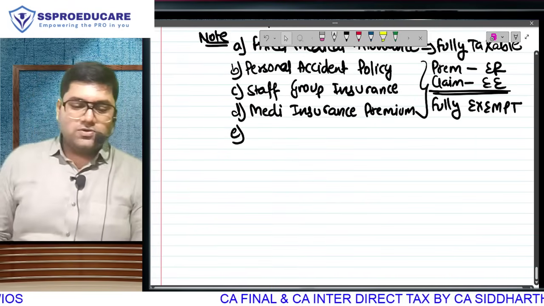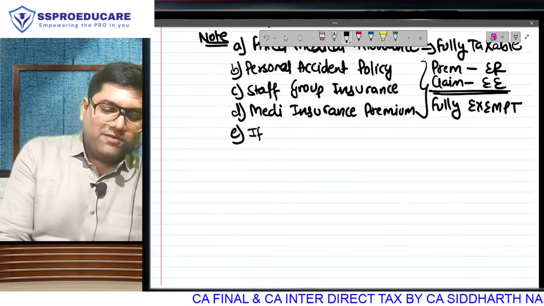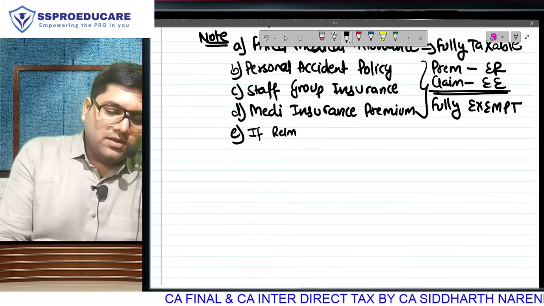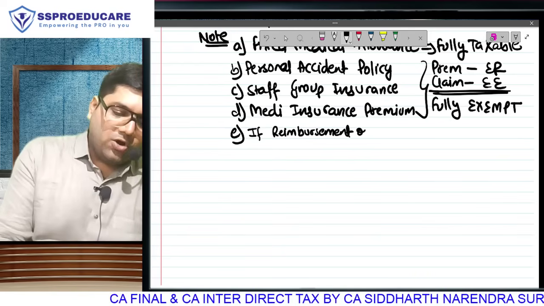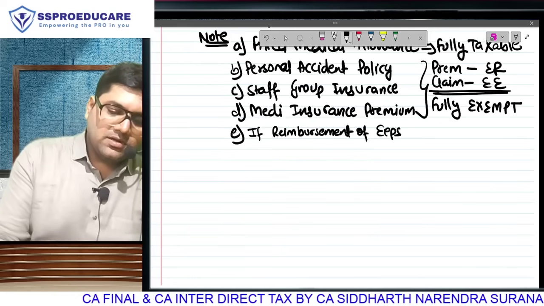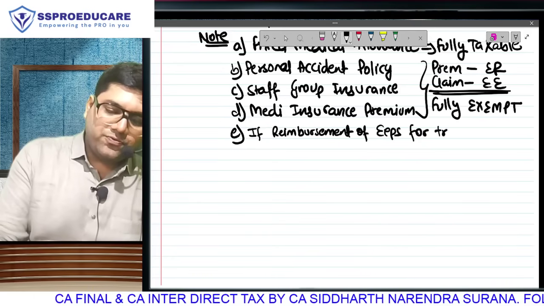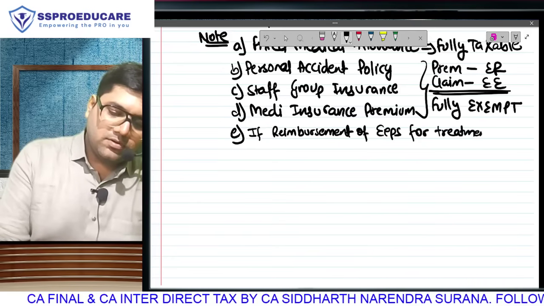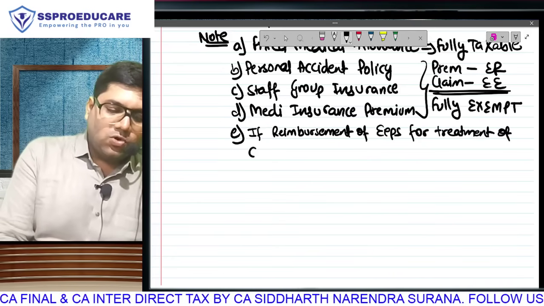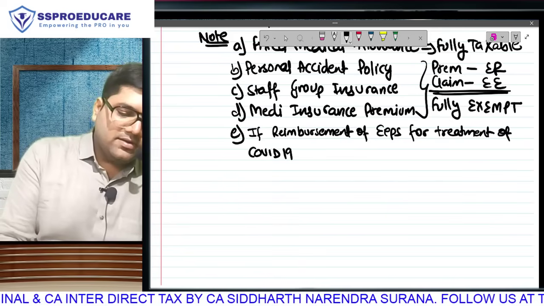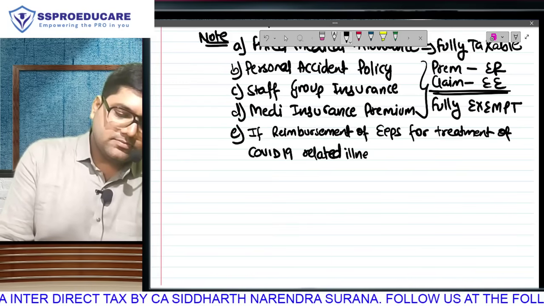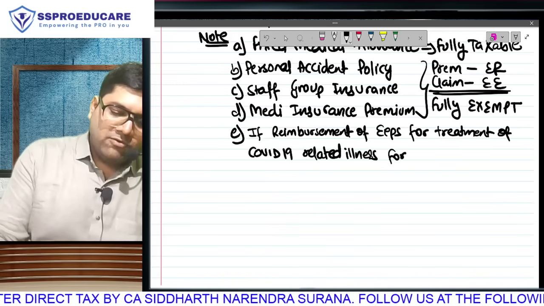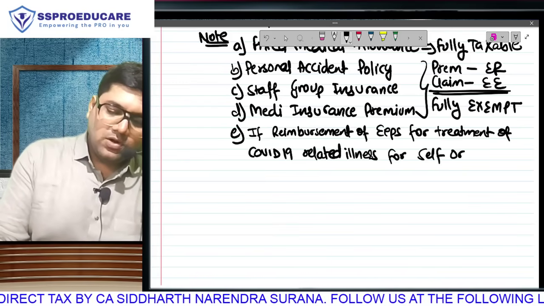Last. So now, if you have received reimbursement of expenses for treatment of COVID-19 related illness for self or family.